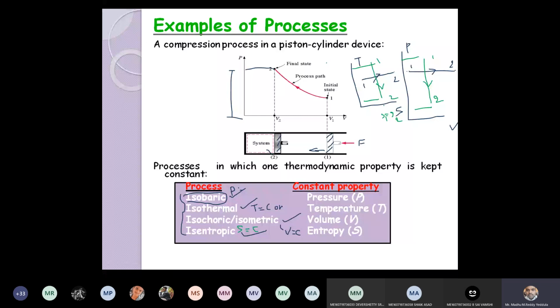Is it clear? Different types of process: isobaric process, isochoric process, isothermal process, and isentropic process. You can remember: constant pressure process, constant temperature, constant volume, constant entropy process.